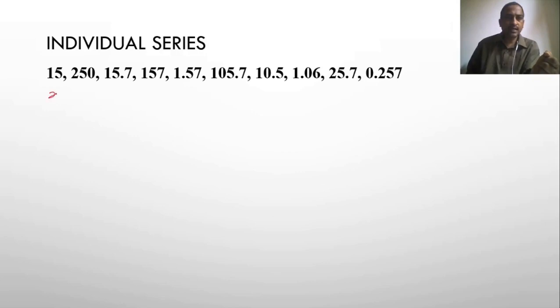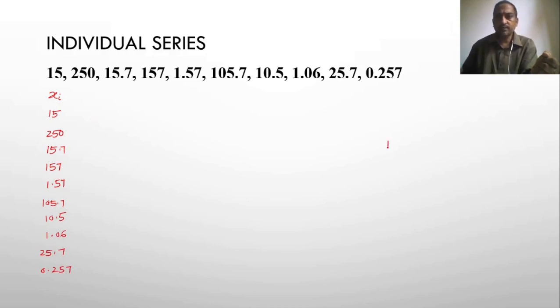These are xi. I have to write them column-wise: 15, 250, 15.7, 157, 1.57, 105.7, 10.5, 1.06, 25.7, 0.257, right? Next, as per our formula, harmonic mean H equals n by summation of 1 by xi.